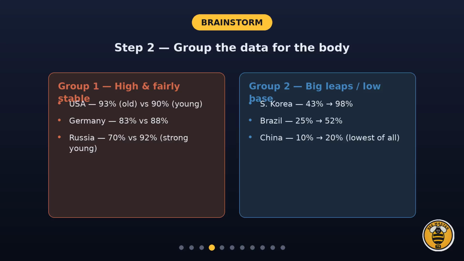Step 2. Group the data so each body paragraph has a clear focus. Group 1 is the high and fairly stable performers, the USA, Germany, and Russia. Group 2 is the countries with big generational leaps or a low starting point, South Korea, Brazil, and China. Grouping like this keeps your writing organized and comparative.